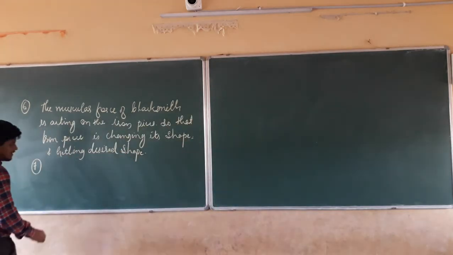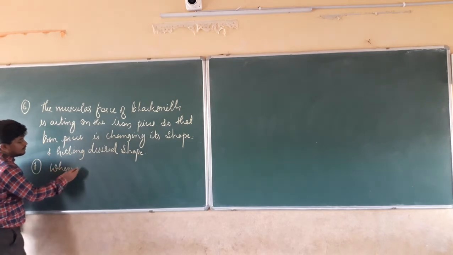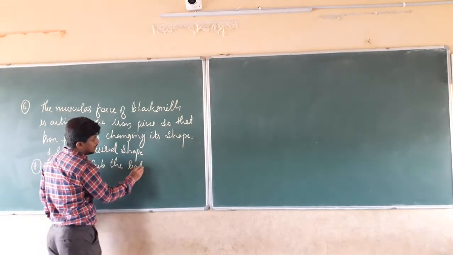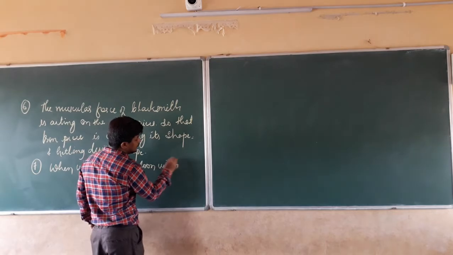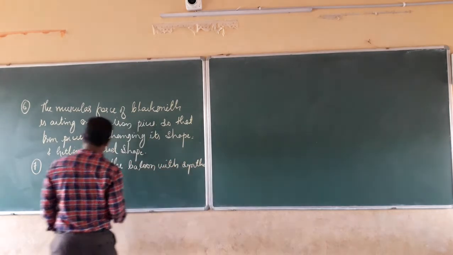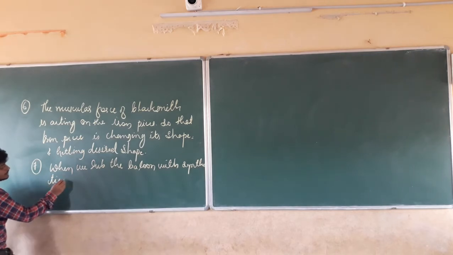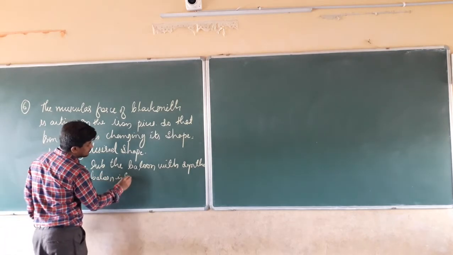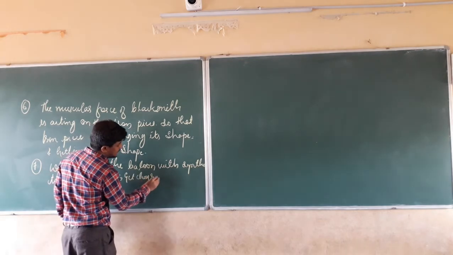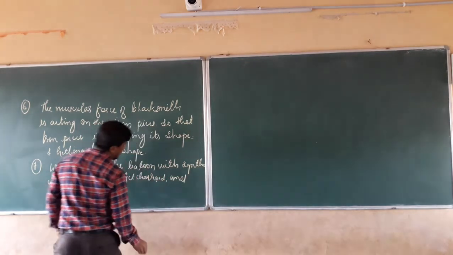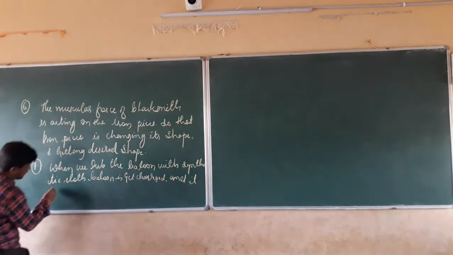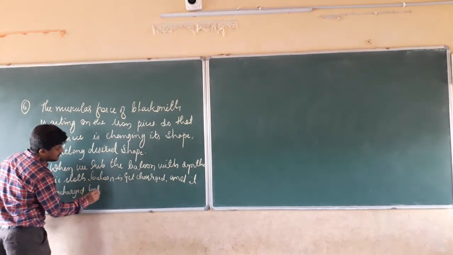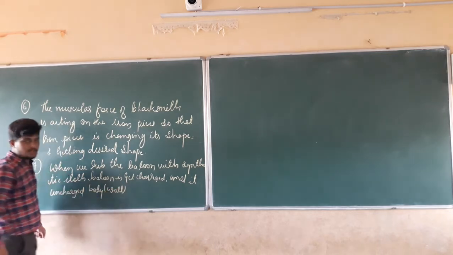So the answer for the seventh question can be written as: when we rub the balloon with synthetic cloth, the balloon gets charged and is attracting the uncharged body, that is nothing but the wall.